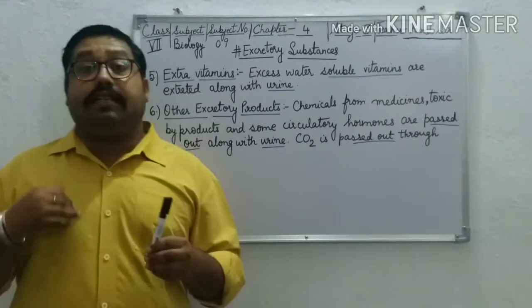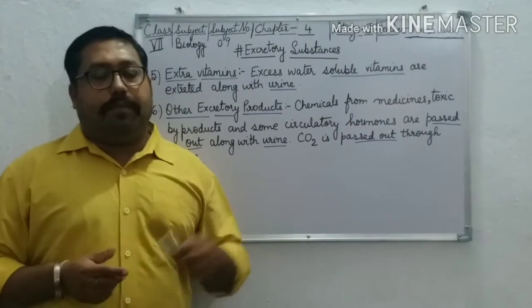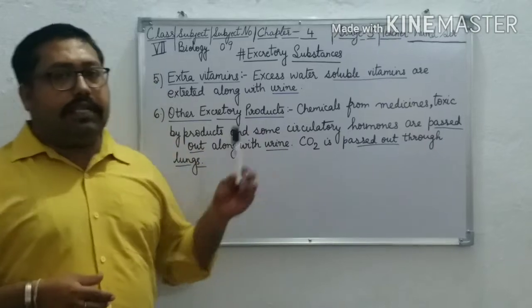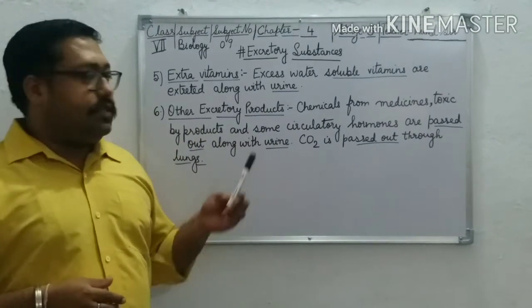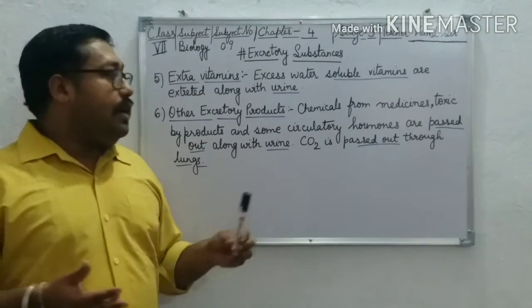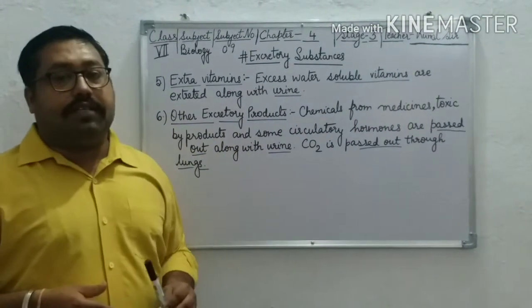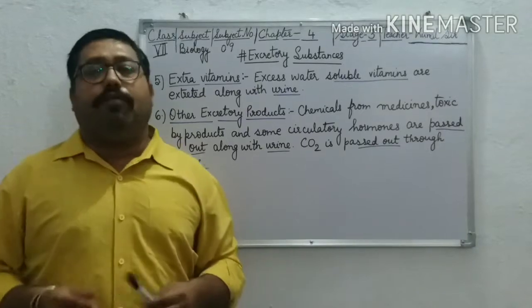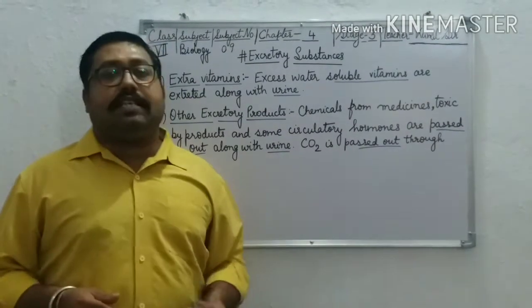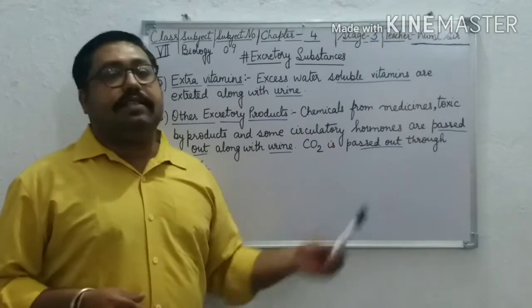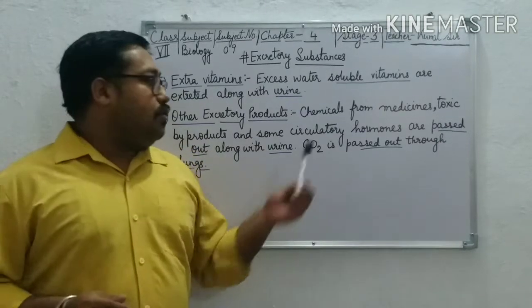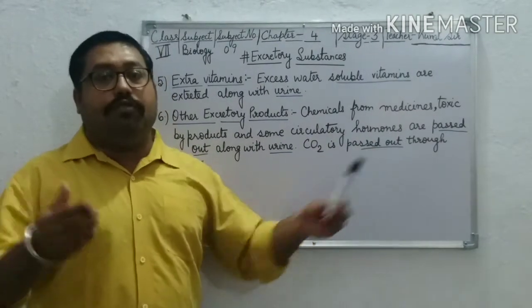And there are some other excretory products also. Apart from these 5 products, there are some other excretory products. They should also be removed from our body, like chemicals from medicines, toxic byproducts, and some circulatory hormones. We will not pronounce it as hormones, we will pronounce it as hormones. So what are these hormones?